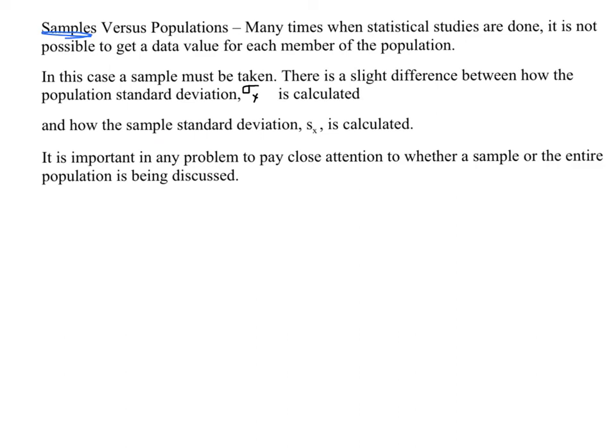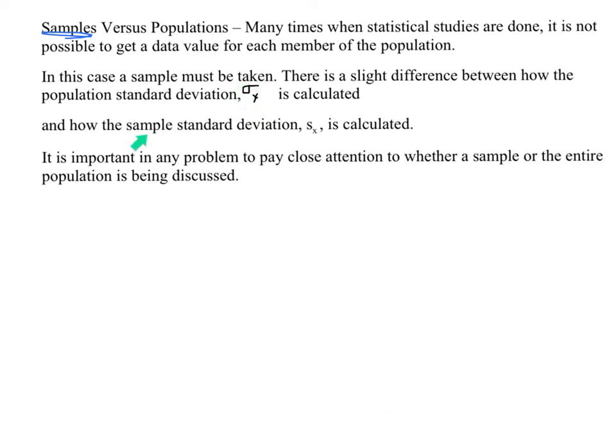What you need to be careful of here is that when you're looking at a sample versus a population, the population deviation, which is how different the data is from the mean, standard deviation, is represented by this, sigma sub x. So it's the sigma of the sample x.